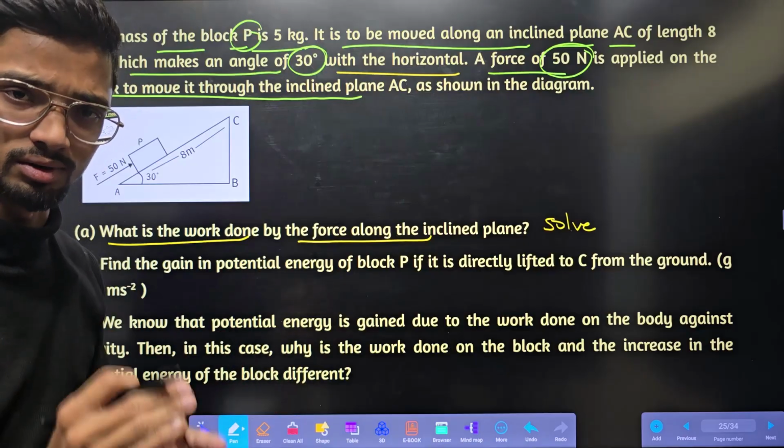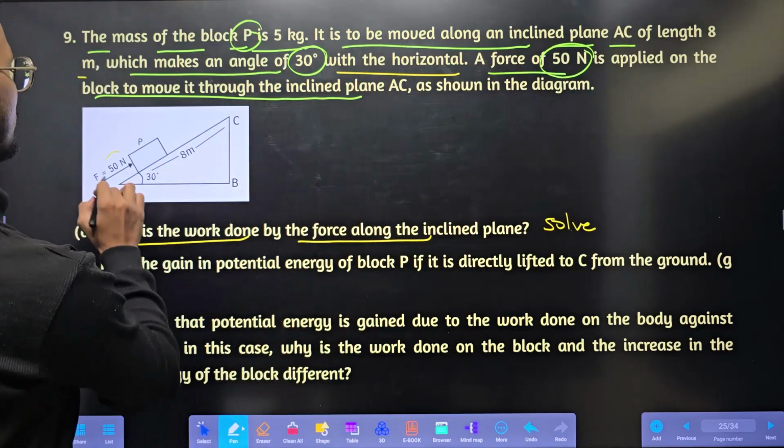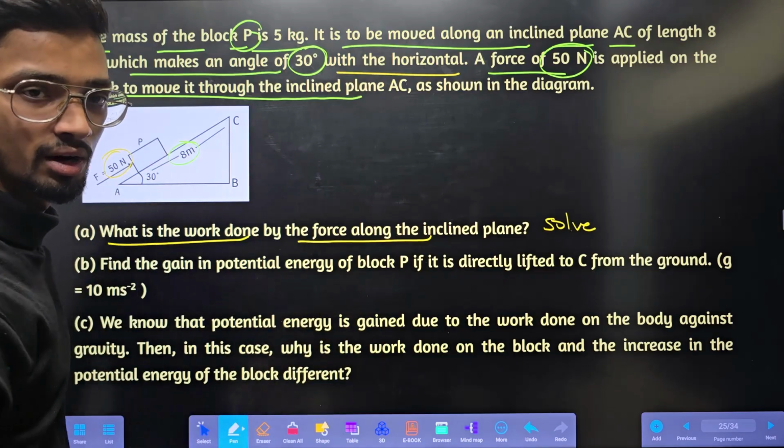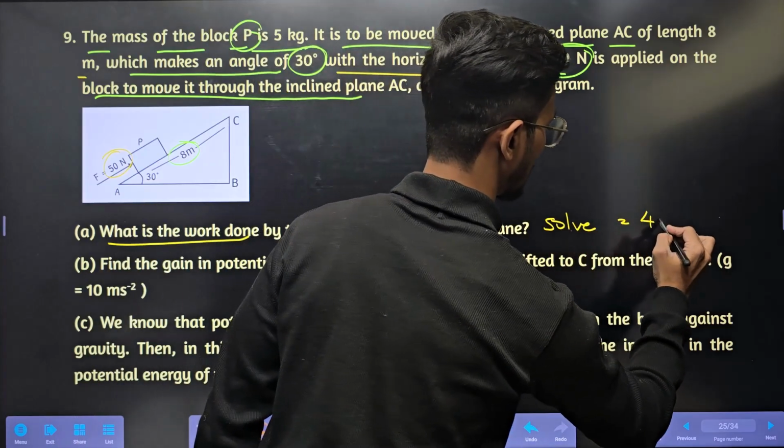Because work done, I have asked three times. You need to solve. Work done is nothing but force into displacement. 50 into 8. 5 8s are 40, right? So it will become 4000 joule.